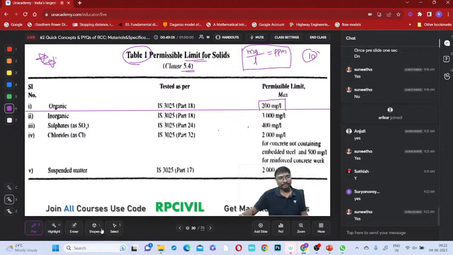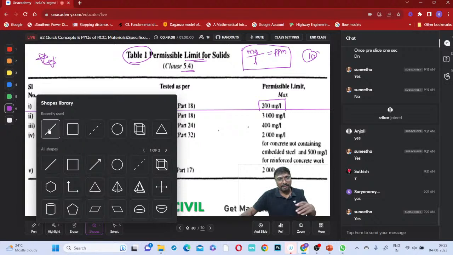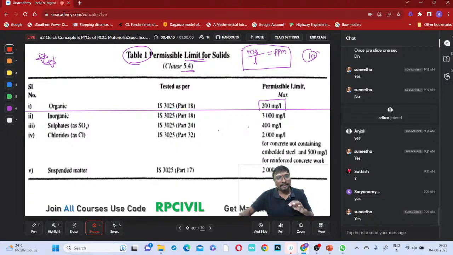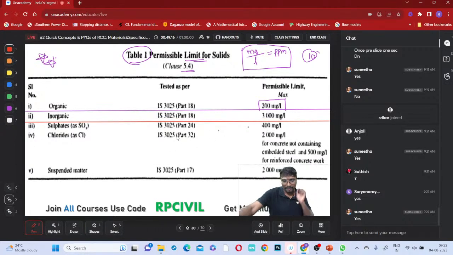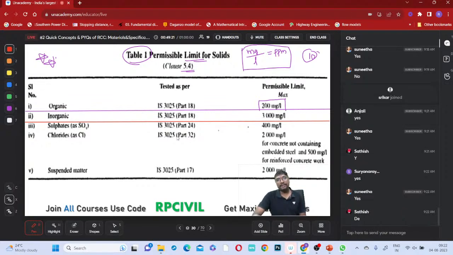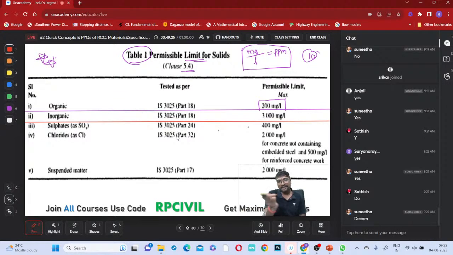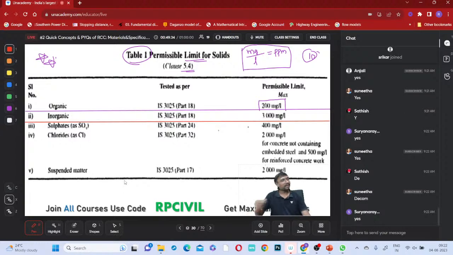Now next, what are the limits allowed for inorganic materials? Organic means it is decomposable. Organic material will decompose. Biological oxygen demand is also calculated based on the organic material present, as in environmental engineering. It represents the organic material contribution.